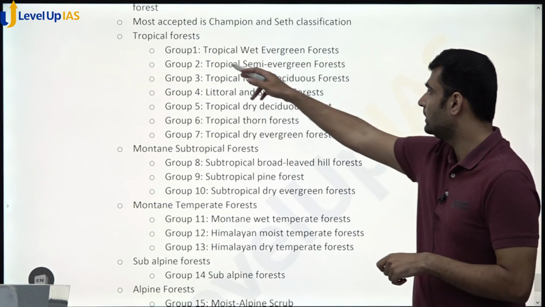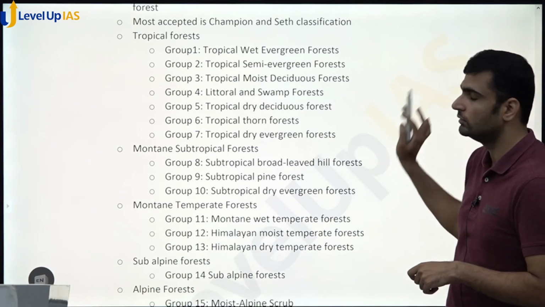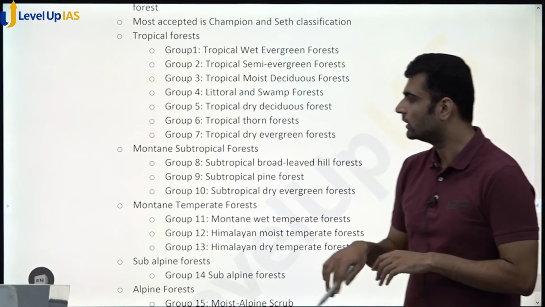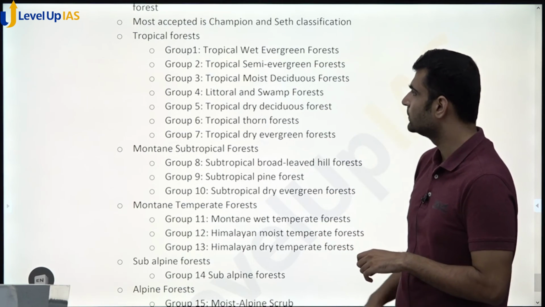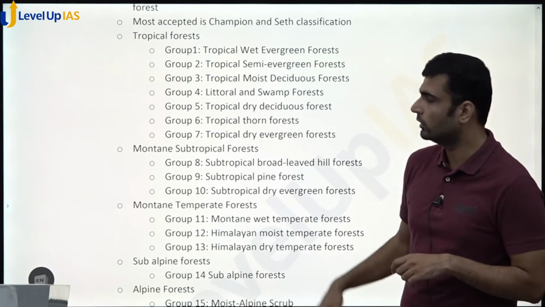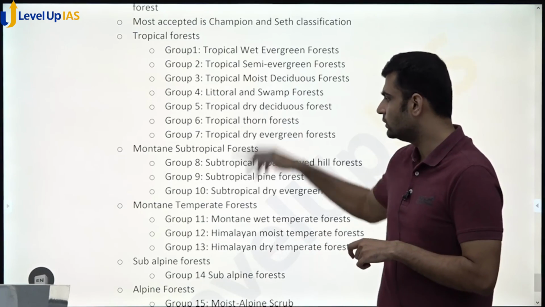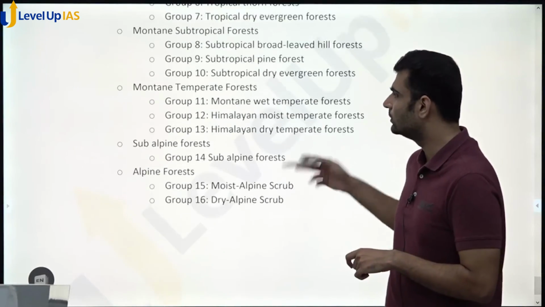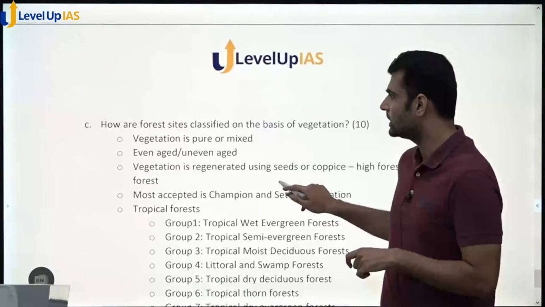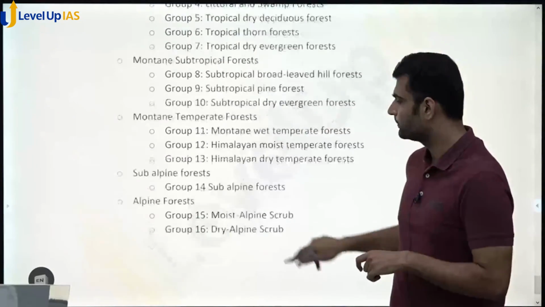Okay, and write the entire name. So tropical wet evergreen forest. Write the entire thing. Don't write it in short or anything. And the order of groups is also important. Write in this order as well. You will have to mug this up. I have mentioned it. You can find this in any of the standard books.